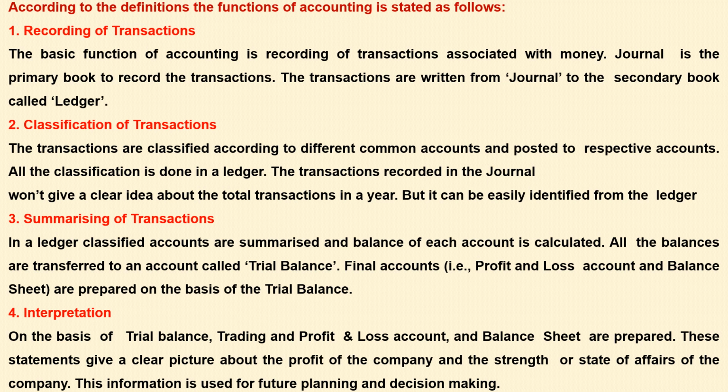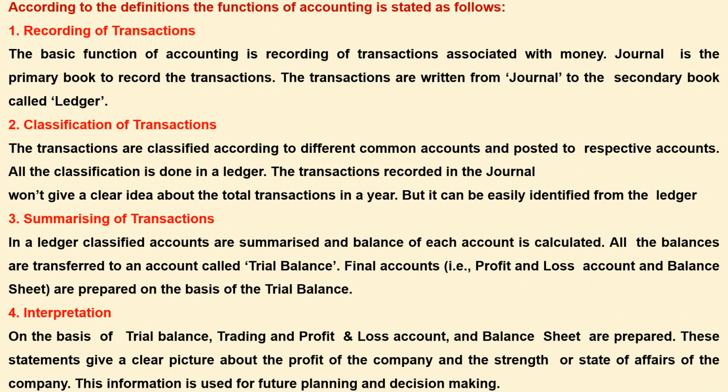All the balances are transferred to an account called trial balance. Final accounts, that is profit and loss account and balance sheet, are prepared on the basis of the trial balance. From the transactions recorded in the primary book, then to the ledger, from that the balances are derived, from that the trial balance is to be prepared, and from the trial balance the final accounts, profit and loss account and balance sheet, should be prepared.